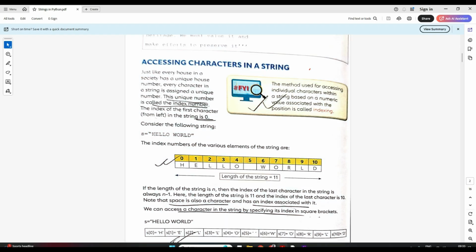Now how do I access H, E, L, O, one character from this string? There is one very important thing here. When you store a string in a variable, each character is assigned a unique number, called an index, and these unique numbers always start from 0, 1, 2.